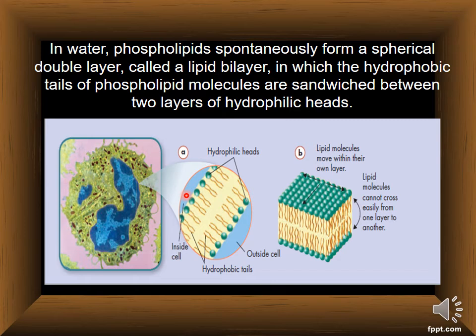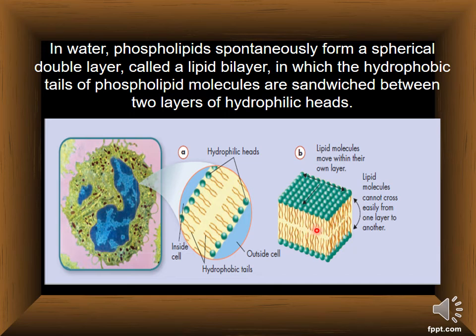In a burger, the bread is outside, so the bread is like the head of this layer, the phosphate side. Now inside, look here, all the tails are inside for both layers, making a sandwich inside, like a kebab or fillet.